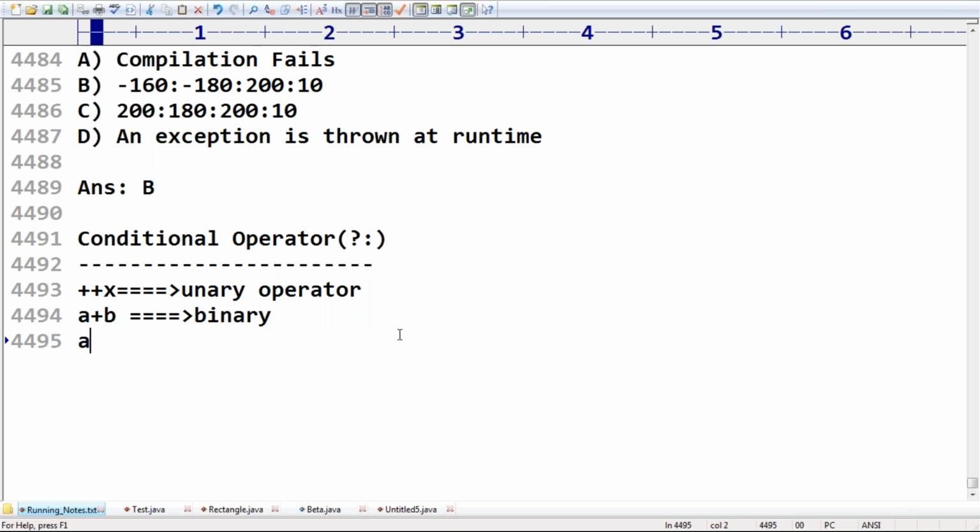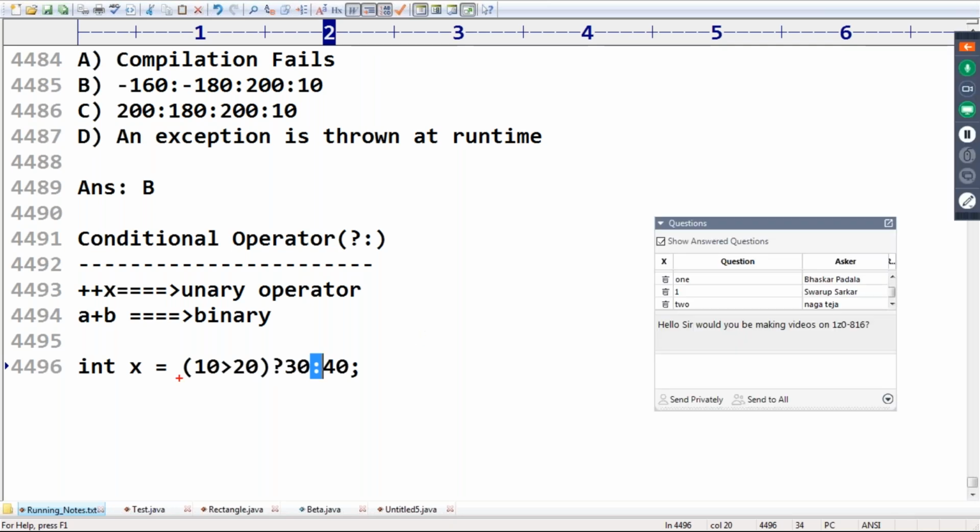Next, here just observe the ternary operator. Suppose here int x is equal to some condition: 10 greater than 20, question mark 30 colon 40, something like that. For how many operands are we applying question mark colon? This is the condition, the first operand. If this condition is true, this is the value. If this condition is false, then automatically this is the value.